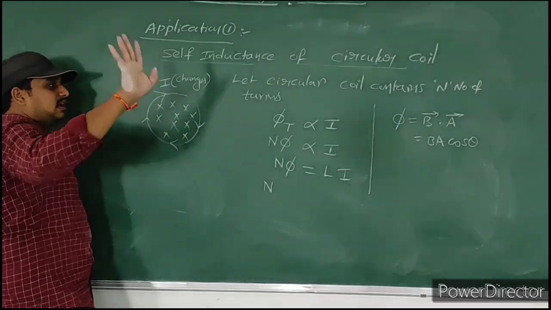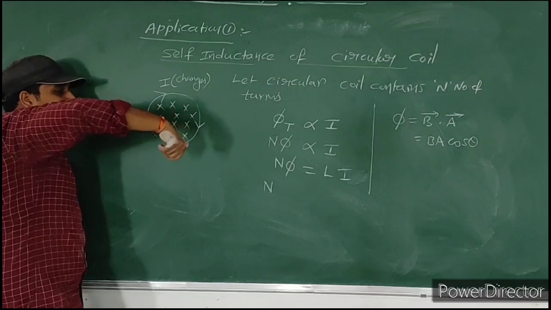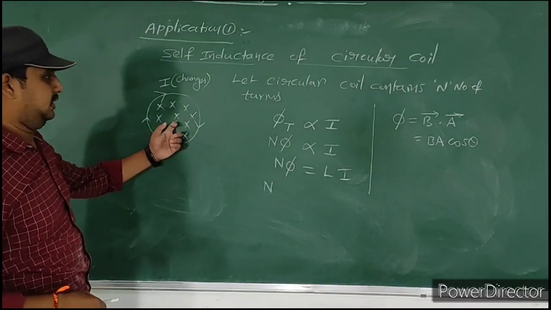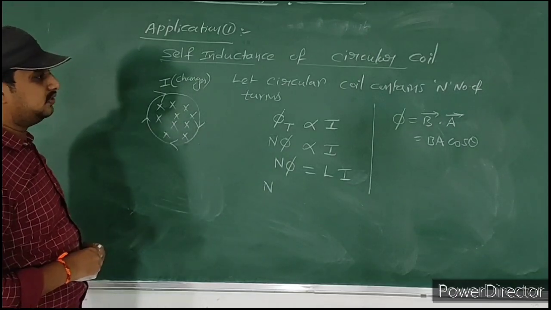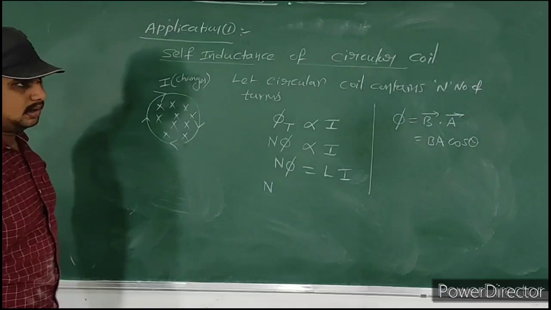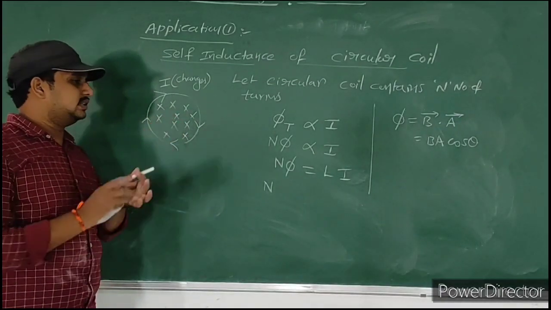So the fingers are placed along the direction of current, then the thumb indicates the direction of magnetic field. Here the direction of magnetic field is into the face. Here theta is the angle between B bar and A bar. Magnetic field direction into the face means it enters like this.